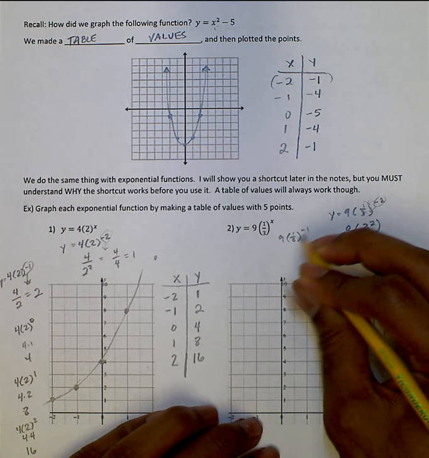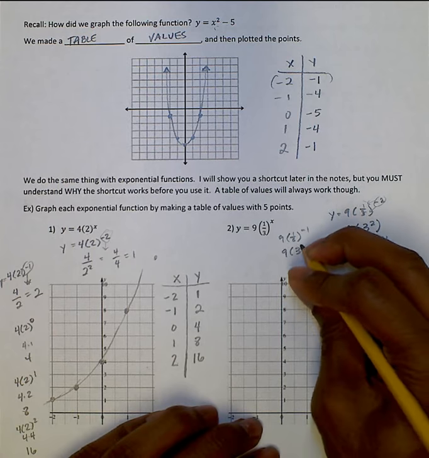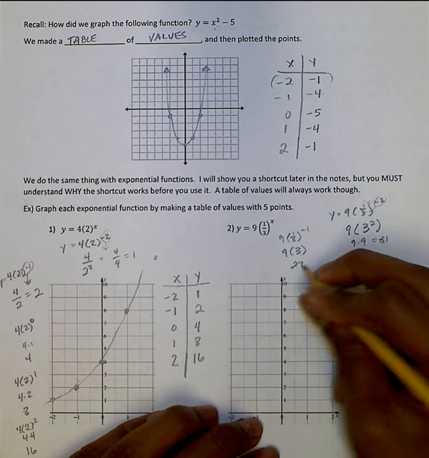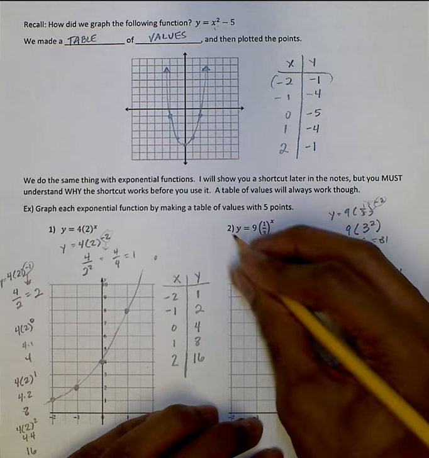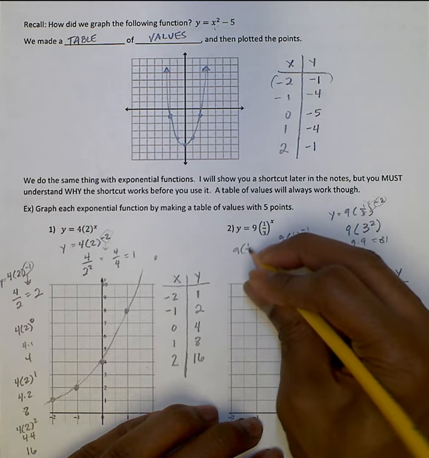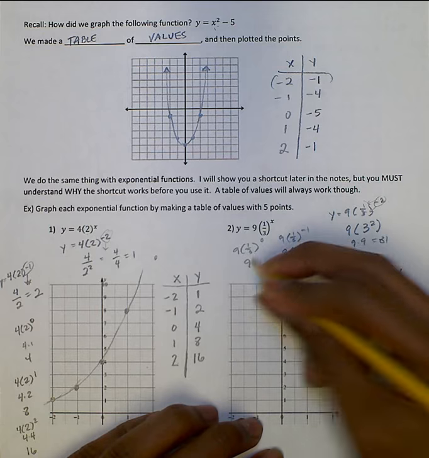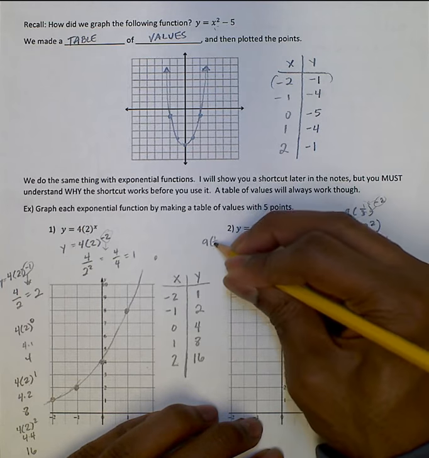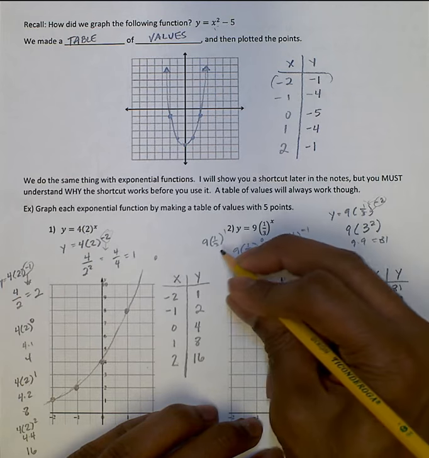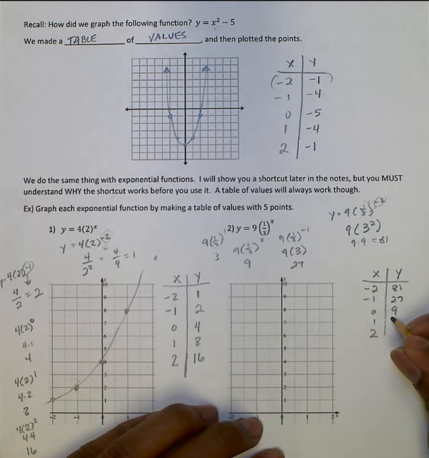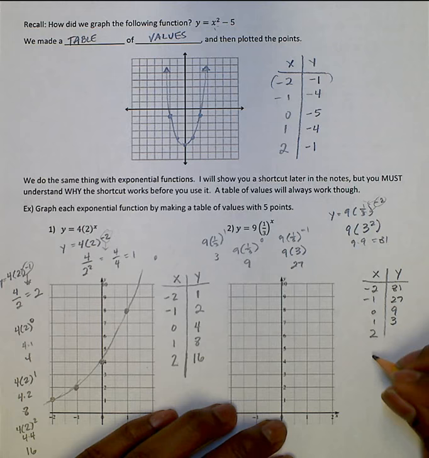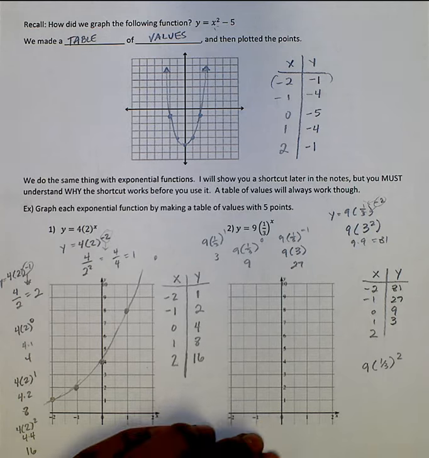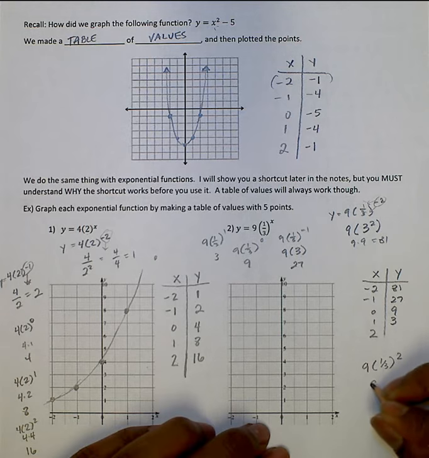Now that'll be 9 times 3, because we're flipping that again, which would be 27. 9 times 1/3 to the 0, so 9 times 1, which is 9. 9 times 1/3 to the 1, so that's just 9 times 1/3, which is 3. Okay, I'll do that here. 9 times 1/3 squared. Okay, and so now that will be 9 times 1/9, which is 1.